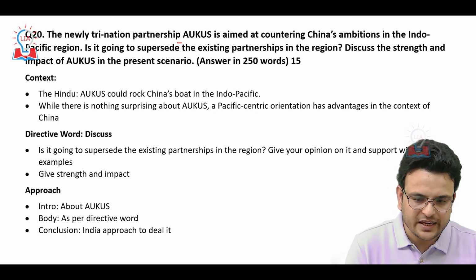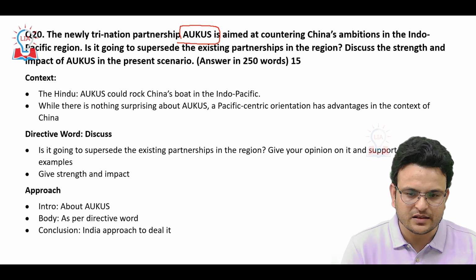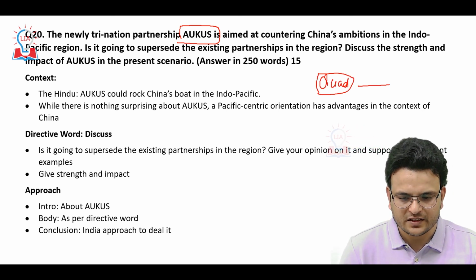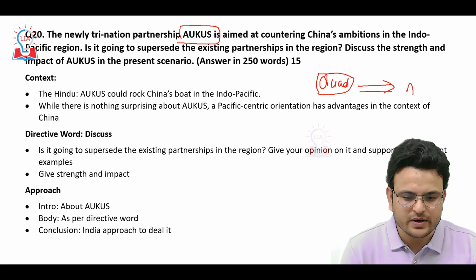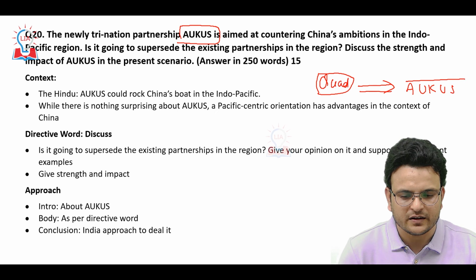Next, as I told, this is a very known topic, AUKUS. We have seen multiple articles regarding Quad, and now the US is considering replacing Quad with Australia, UK and US.